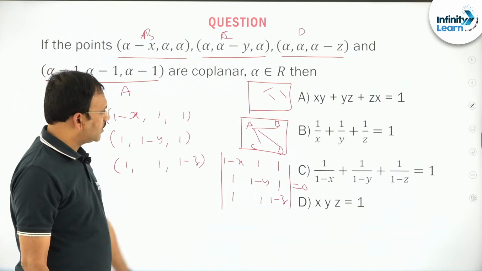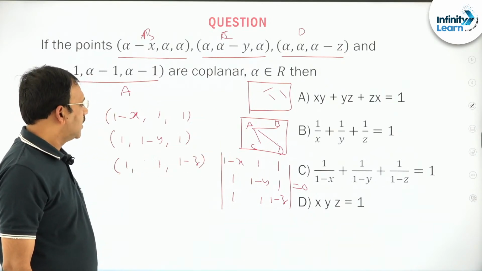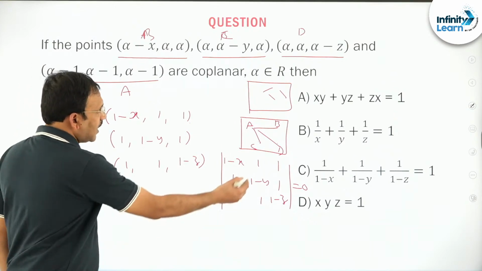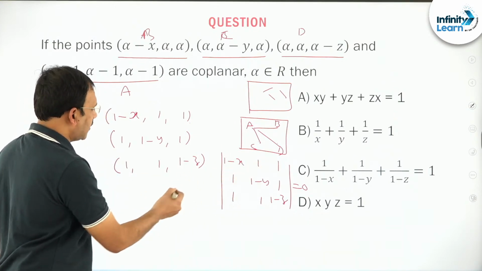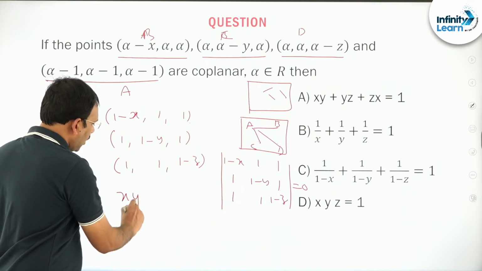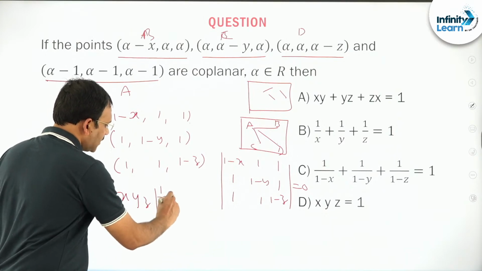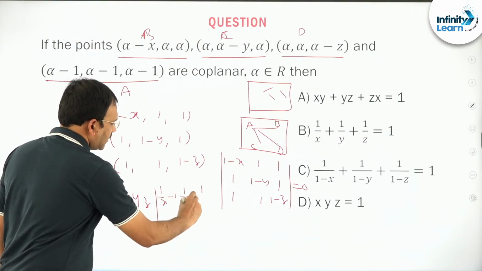So how to do it? You just see the options. You can take x common, y common, z common, so that you might have gone through this particular determinant. He said these points are coplanar, then what condition can you say? x, y, z should not be 0, friends. If x, y, z are not 0, you can take x common here, this becomes 1 by x minus 1, 1 by x, 1 by x.